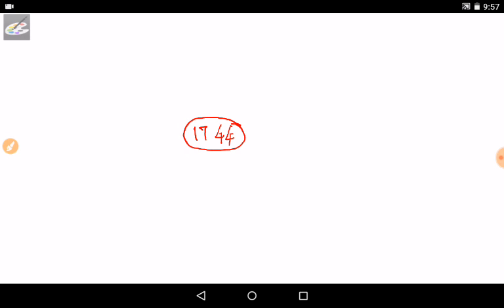Okay, from this number you can add plus 2 and plus 4 and plus 10 and plus 19. If you add this, the result will be 1746.